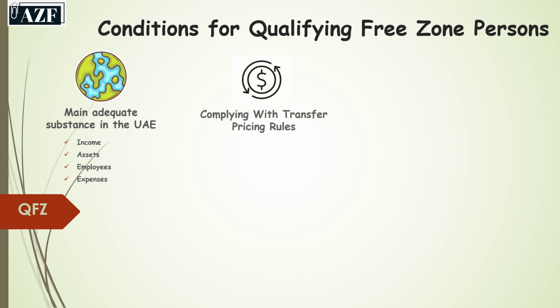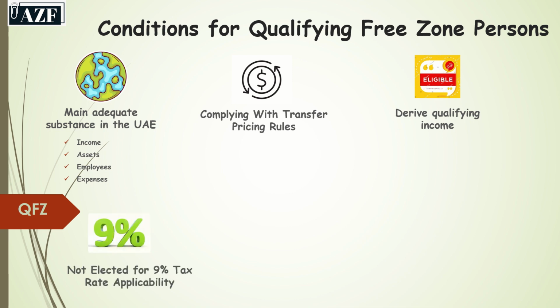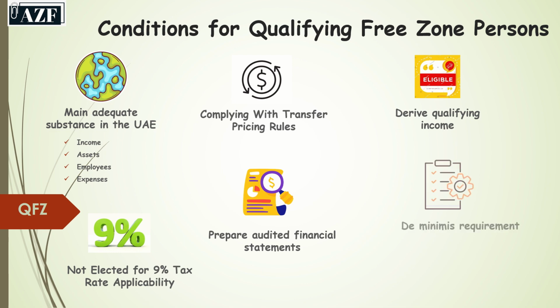They must comply with the arm's length and the transfer pricing rules, must derive the qualifying income, which shall be explained in the later slides. They must not elect for the 9% tax rate application, must prepare the audited financial statements, and must meet the de minimis requirements, which means that their non-qualifying revenue should be the lower of 5% of their total revenue, or 5 million dirham. Sorry.